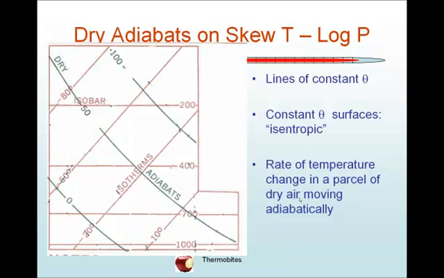And as a parcel moves along these dry adiabats, you'll see that, for example, as it ascends from 1000 hectopascals to 200 hectopascals shown, as it moves from effectively right to left on the diagram, it cuts across decreasing values of isotherms. In other words, it cools dry adiabatically. So the dry adiabat represents a rate of change of temperature of a parcel that's moving dry adiabatically.